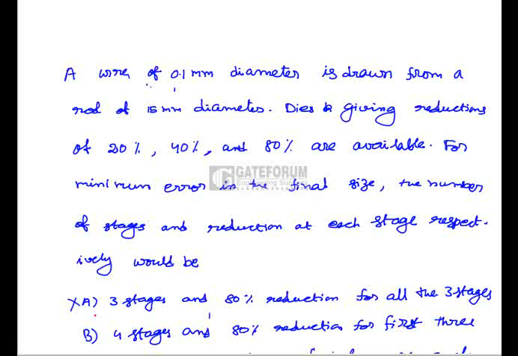Like that, go for B, C and D, whichever gives the nearest value to 0.1 and which is not less than 0.1, that gives the minimum error in the final size. If you calculate like that, the correct answer comes from B. So B is the right answer.